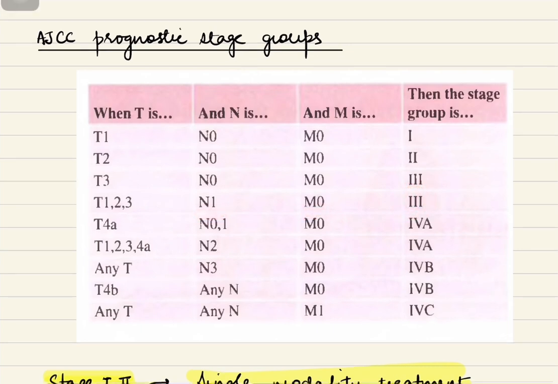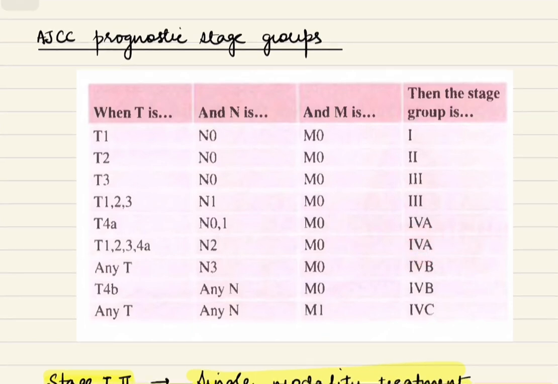Now any tumor with T4a and N being 0 or 1 is classified as stage 4A, and any tumor with N2 and T up to T4a is also classified as 4A in the presence of M0. Any tumor with N staging being N3 is staged as 4B, and any tumor with T4b is also staged as 4B, and any tumor with M1 is staged as 4C.